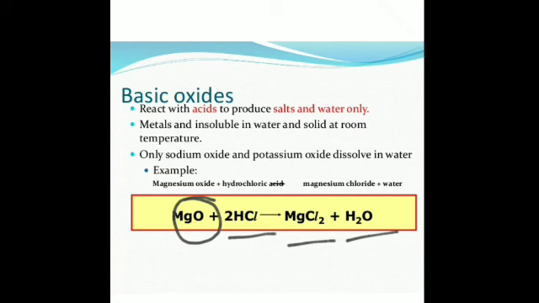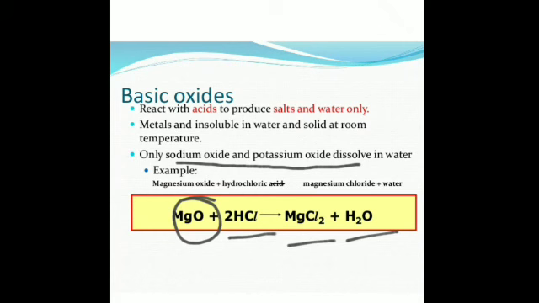Metal oxides like MgO, Na2O, calcium oxide are all basic oxides, and they are insoluble in water and solid at room temperature. The only exception is sodium oxide and potassium oxide, which dissolve in water. Is it clear?